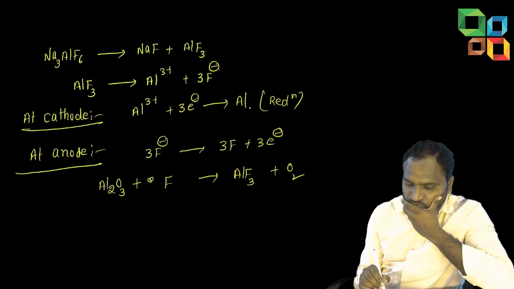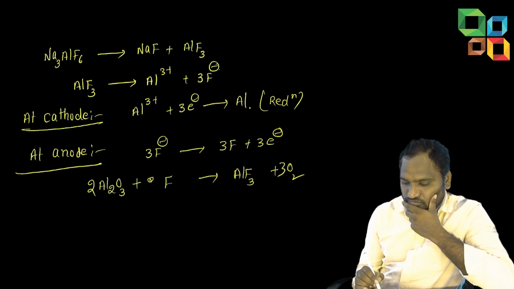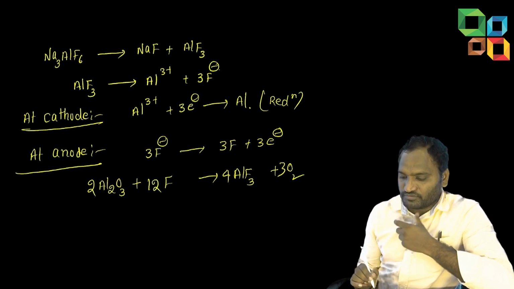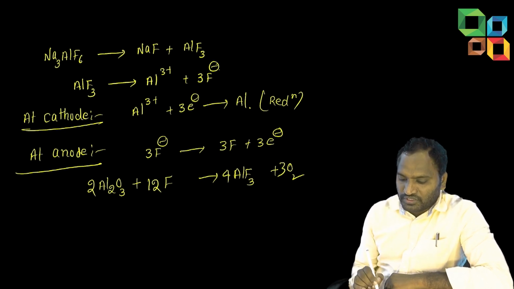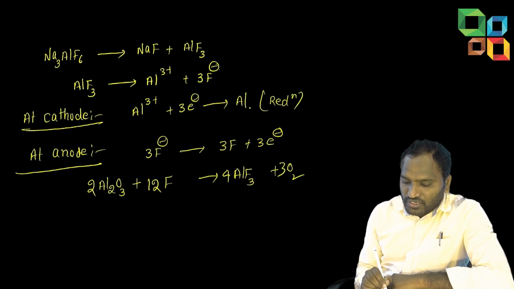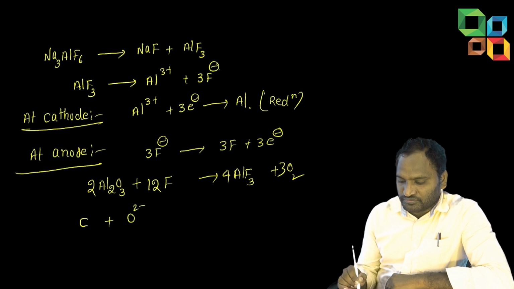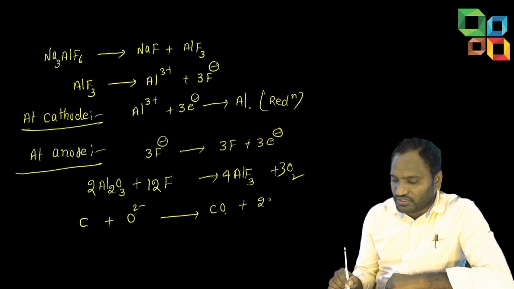So 3O2, if I write 4Al, I have to take here. So here, how many fluorines do we need to take? 12. 12 fluorines. Finally, Al2O3 is converting into AlF3. Our process is the same. Next, this oxygen released is there, no? It will move towards O minus, the oxide form. It will move towards the graphite anode and forms carbon monoxide by the release of 2 electrons.